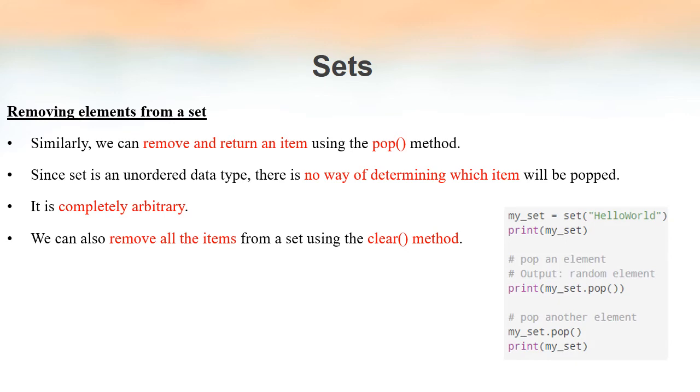So we have declared a set named mySet by using the built-in function set. As you can see, we have created the set by using the set function, and we have passed the elements from which we have to create the set. If we want to pop an element from the set, we can use the pop method, but we won't be able to know which element will be popped. Each time we run this method, the element popped will be different, because everything is arbitrary.